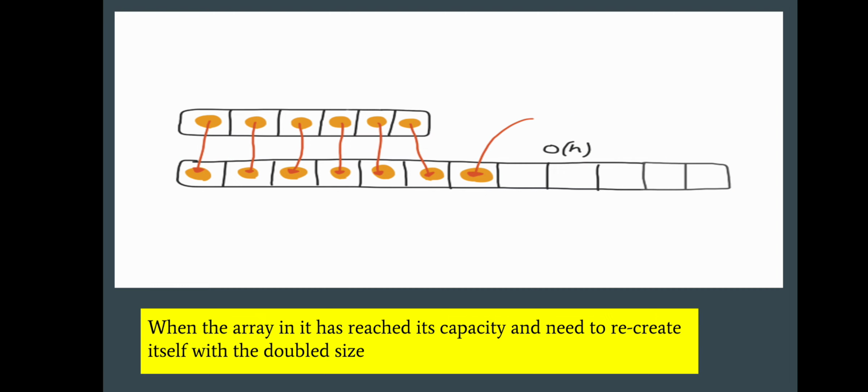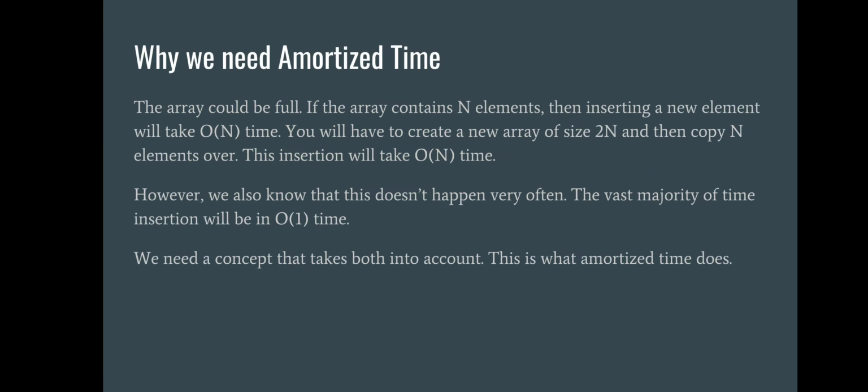Let's talk about why we need amortized time. We need amortized time basically to analyze a situation which is not so common, which happens once in a while, like I said about binary search. The same is the case with the array.